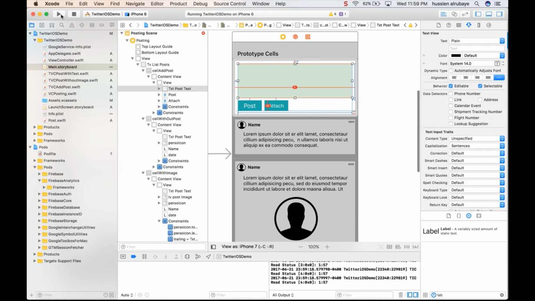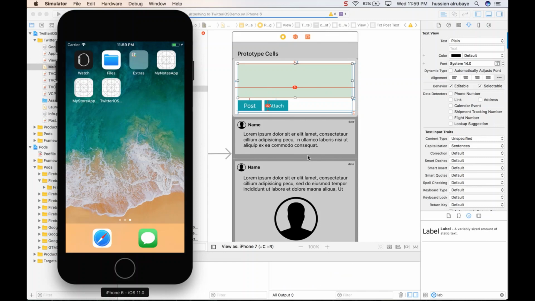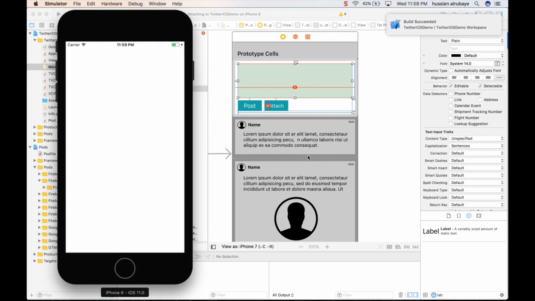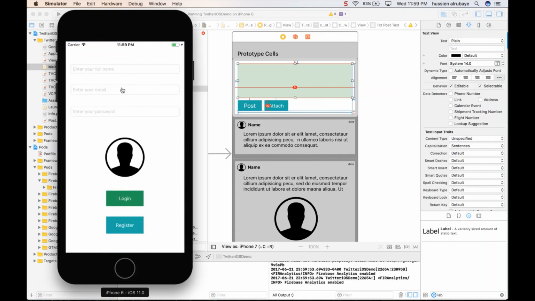Okay, let's see if everything is fixed or not, so we could see if we could add the missing constraint, and if the missing constraint will fix this part for us. So wait a second and see.